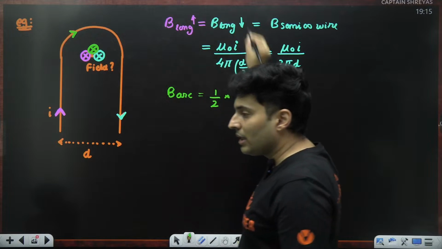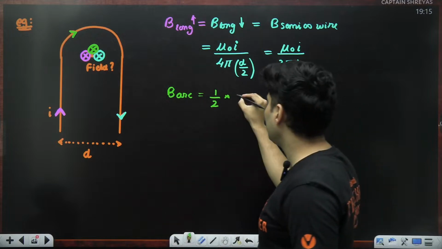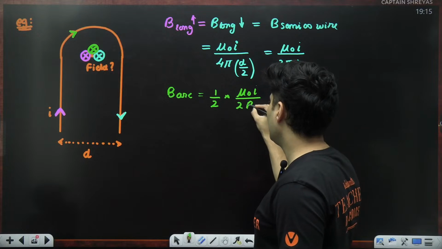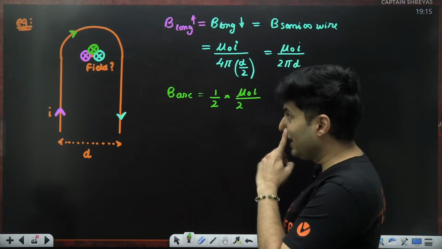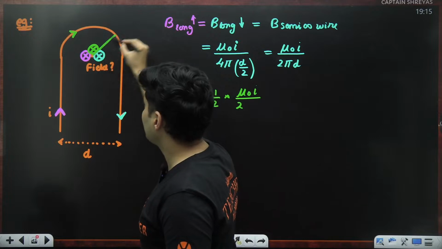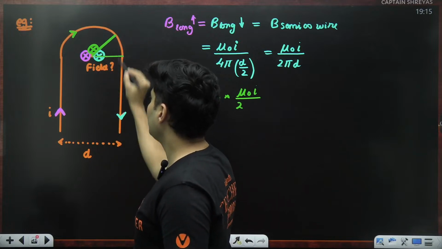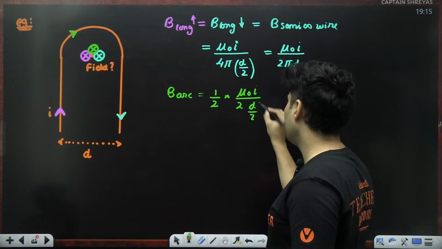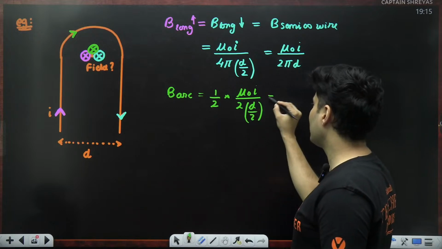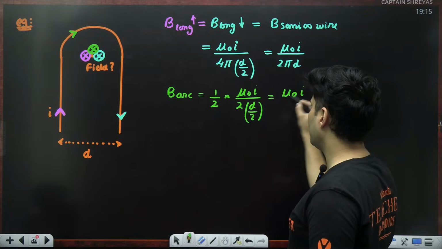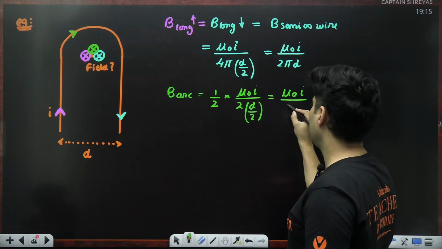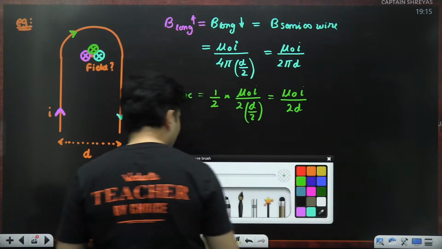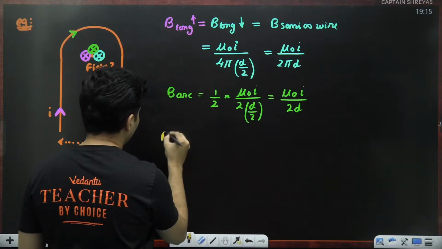And if there was a complete circle, what would be the field? It would be mu naught I divided by 2r. But be careful, the radius is not d, the radius is actually d by 2. The 2 will cancel, so I will get mu naught I divided by 2d. Perfect. So lastly, what is the net magnetic field?